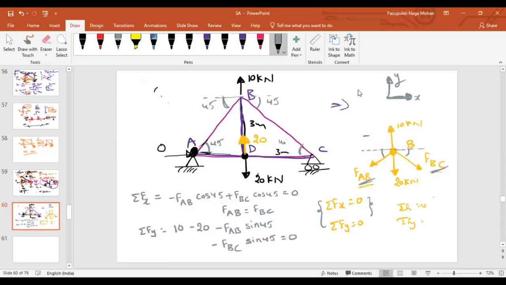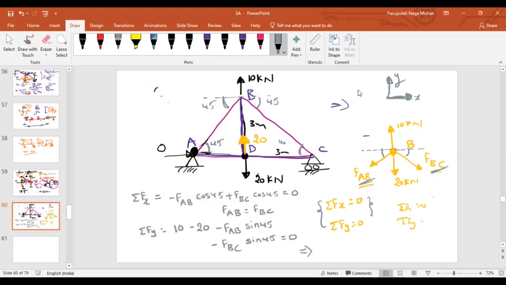So the components of FAB and FBC should be in the upward direction to compensate the downward force, right? You're completely right, and that's what I'm going to tell you in the next step. But as we're going the classical way, let's just solve it, and let me tell you one more point too.